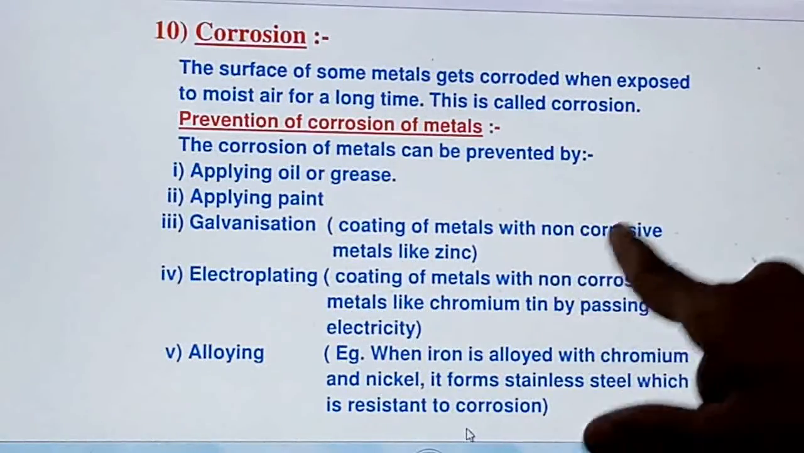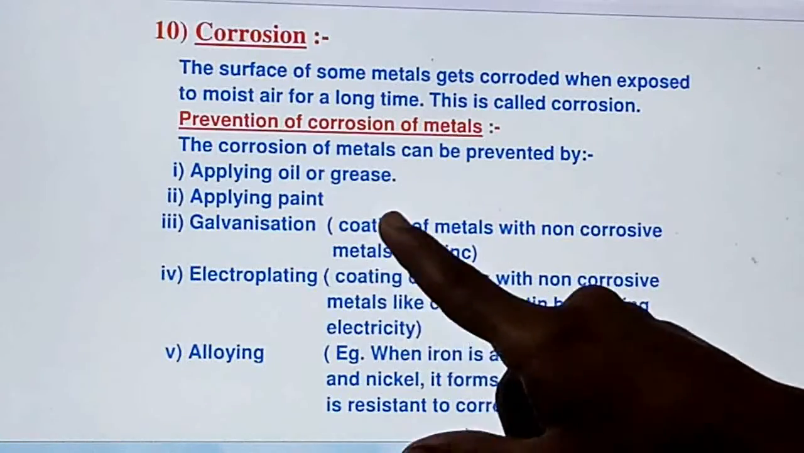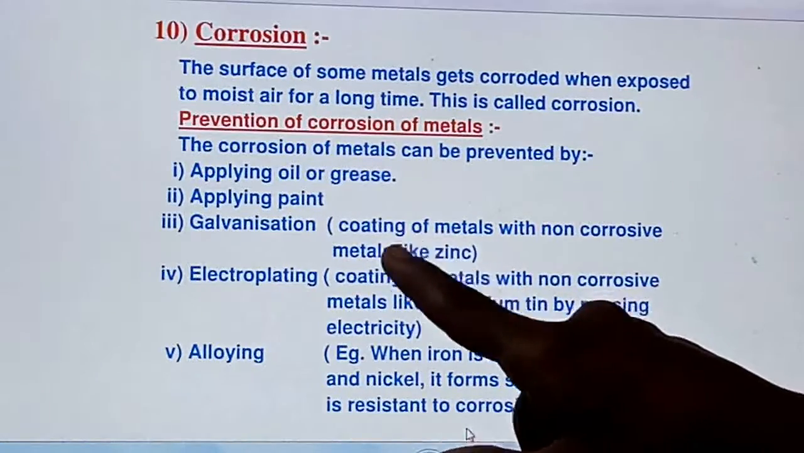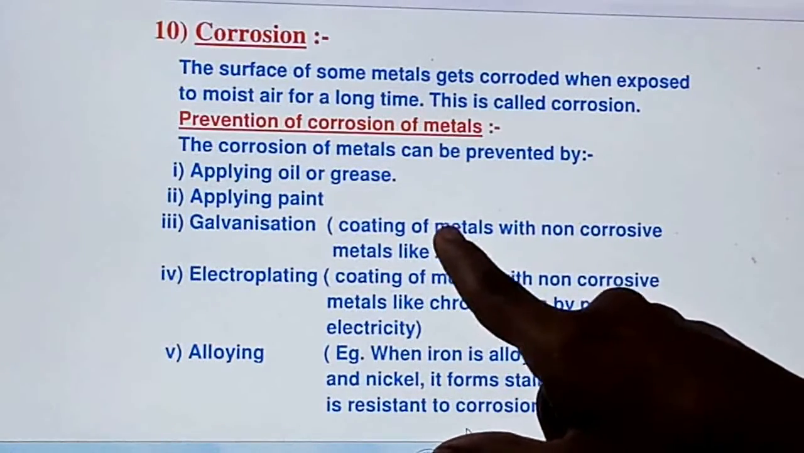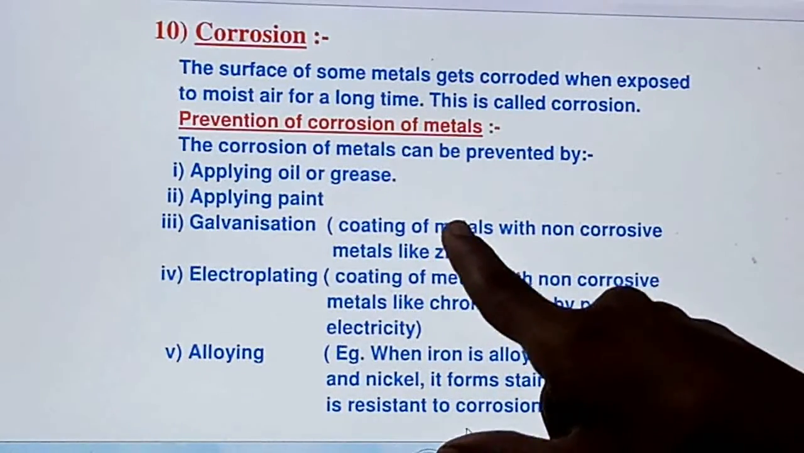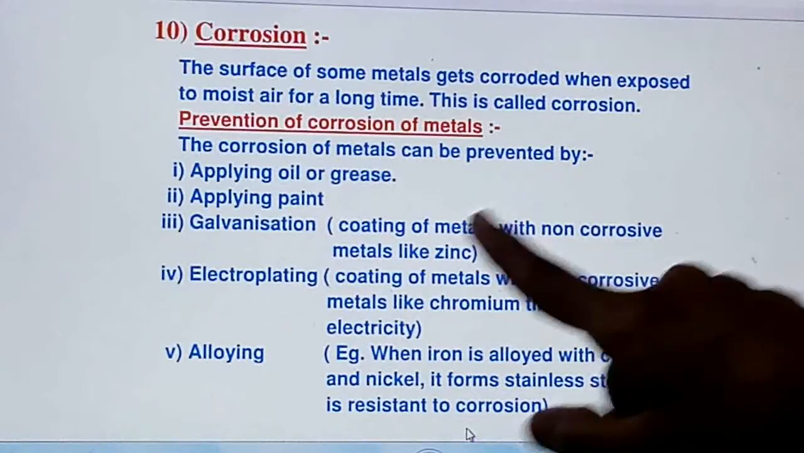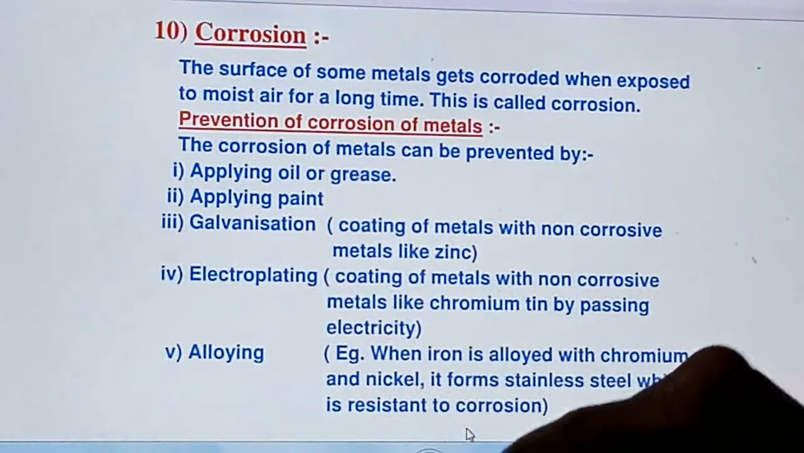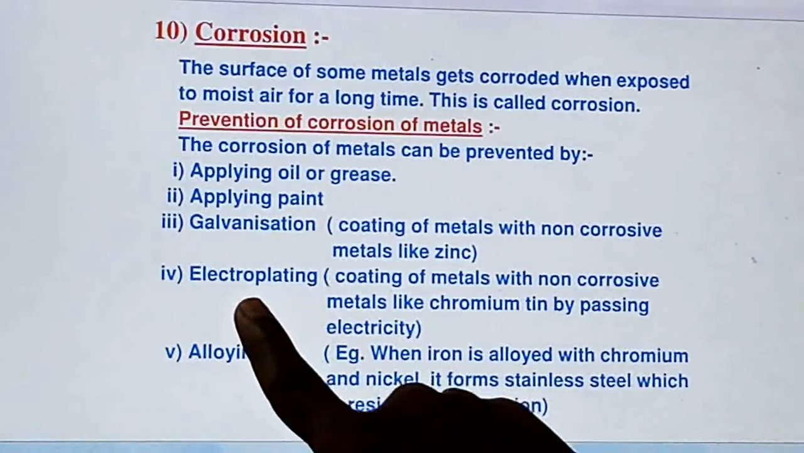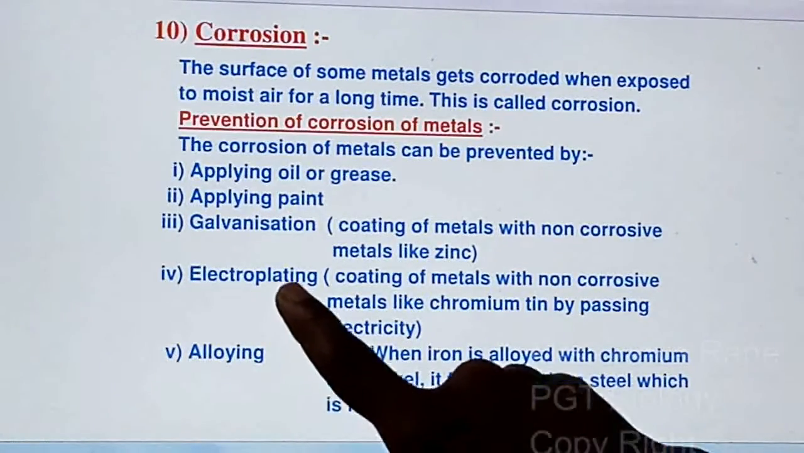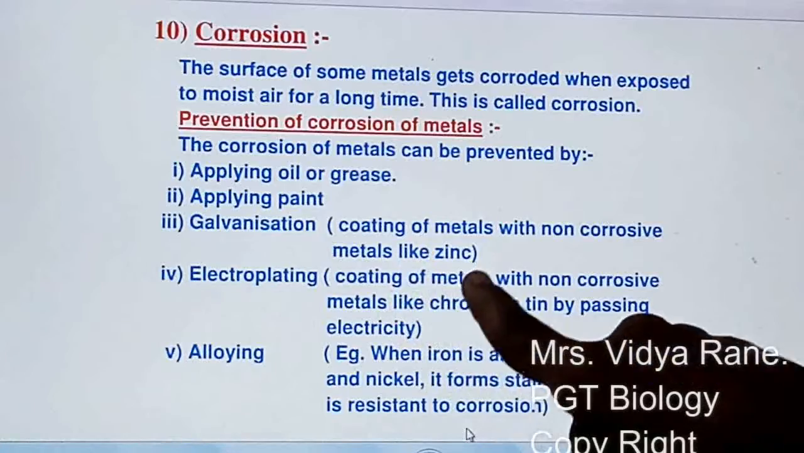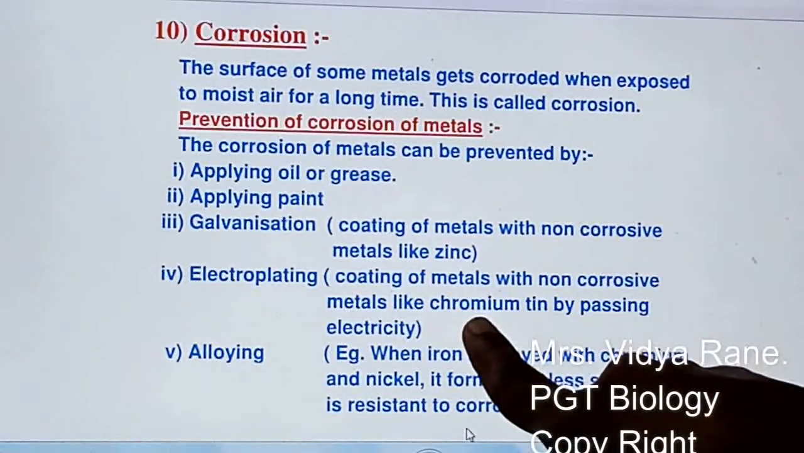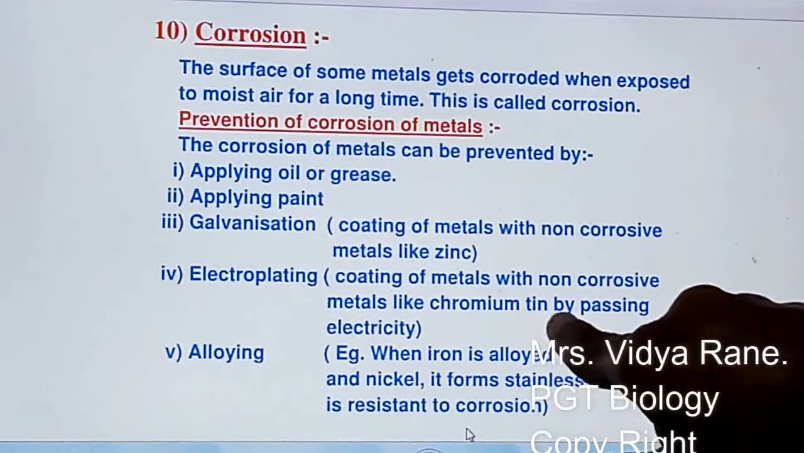So a coat of another non-corrosive metal will be given on the metal which can corrode, right? So this metal will be protected by another layer of non-corrosive metal. This is what is known as galvanization. Next one is electroplating. So this is also applying a coat on the metal of another non-corrosive metal like chromium, tin, right?